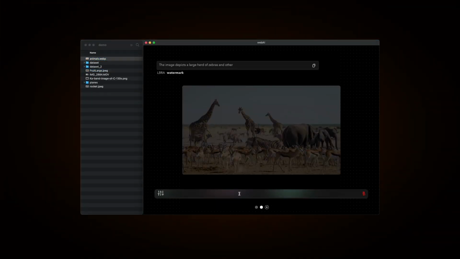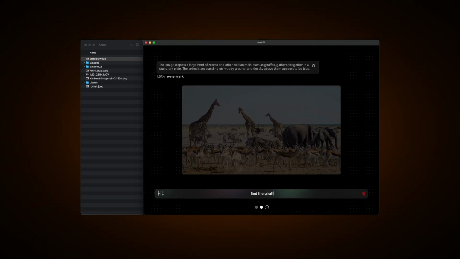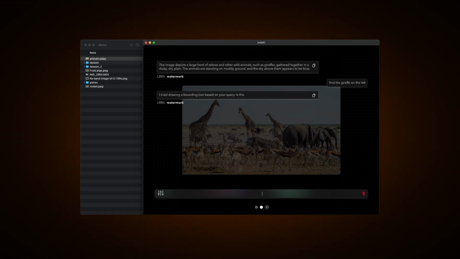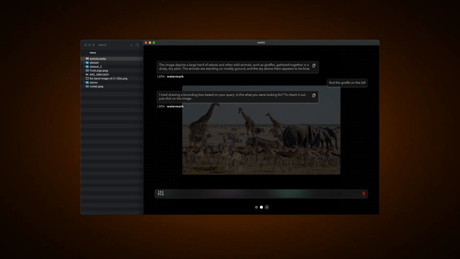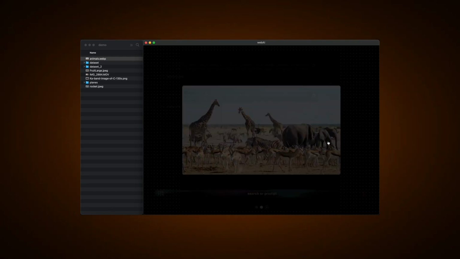and shows a little bit more of what Lbra can do, in that we'll ask it to find spatially a specific object in the image. And so in this example, we've got an image of a bunch of animals, say somewhere in Africa. There's giraffes and elephants. Lbra will again describe us what's in the image. And then we can ask it to find, let's say, the giraffe on the left. Lbra will then generate us a bounding box again for that leftmost giraffe, which is really neat because not only did it find a giraffe, it found the giraffe that we had asked it to find spatially within the image.